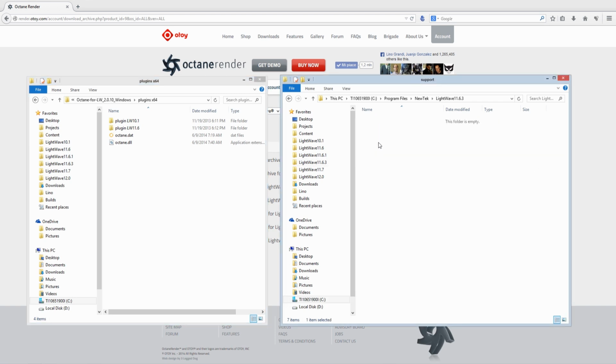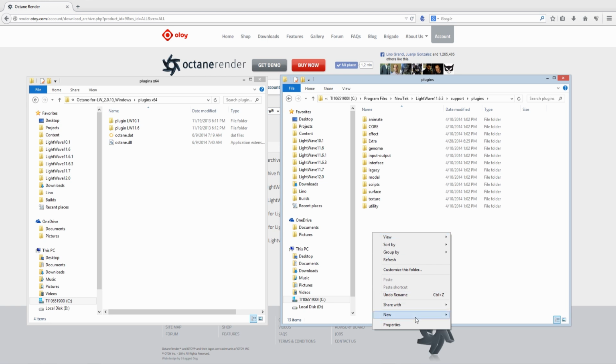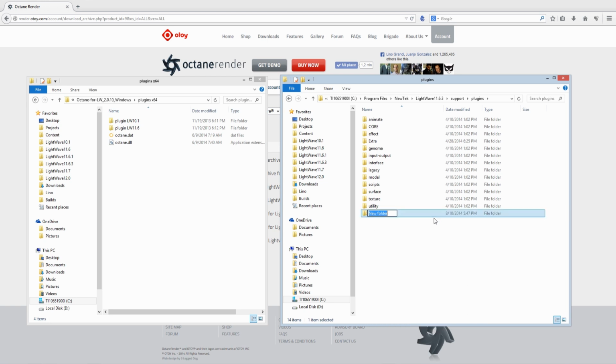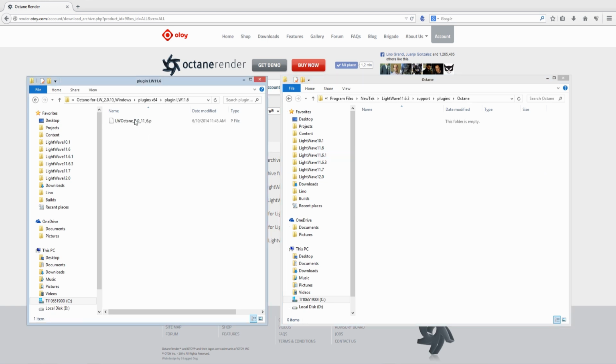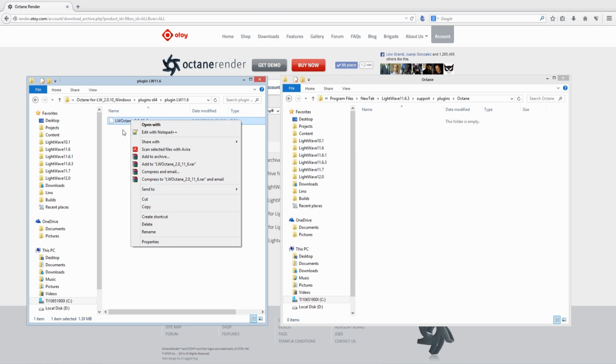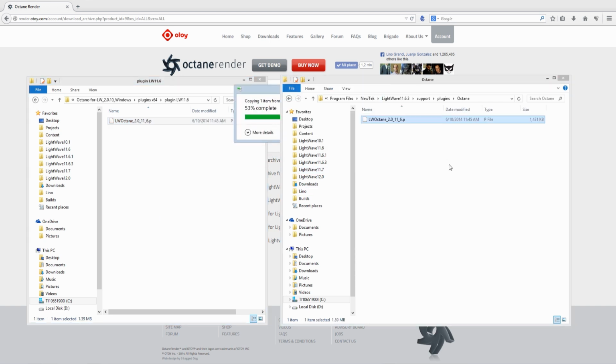We can go in Support, Plugins, and create an Octane folder if we want, and copy the plugin. Just copy paste here, should work. Okay.